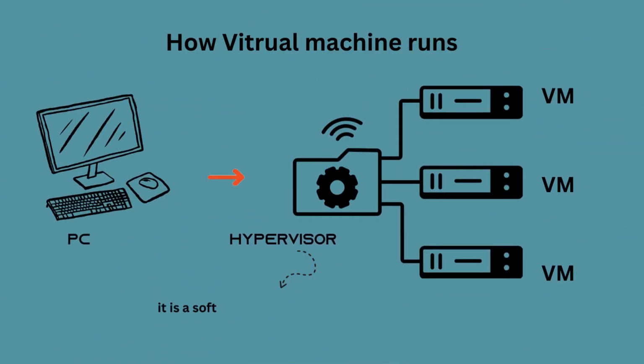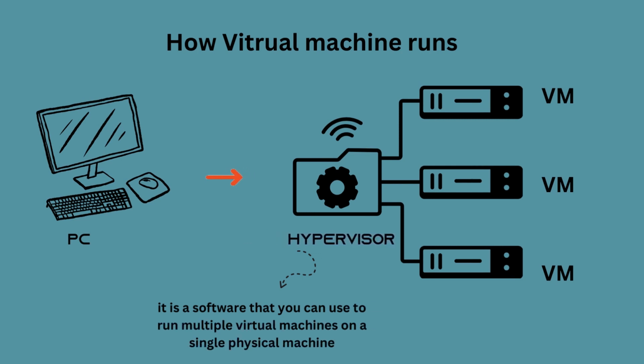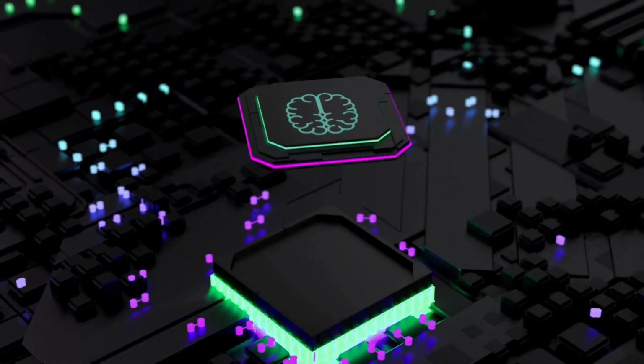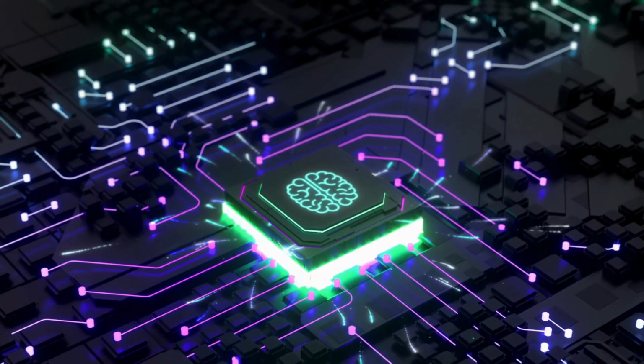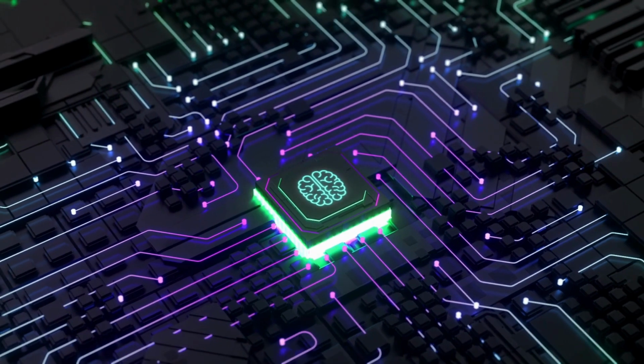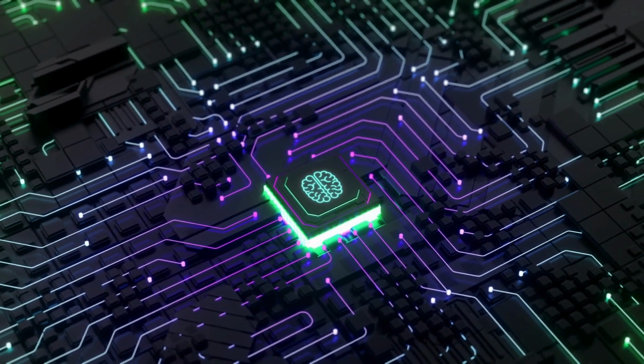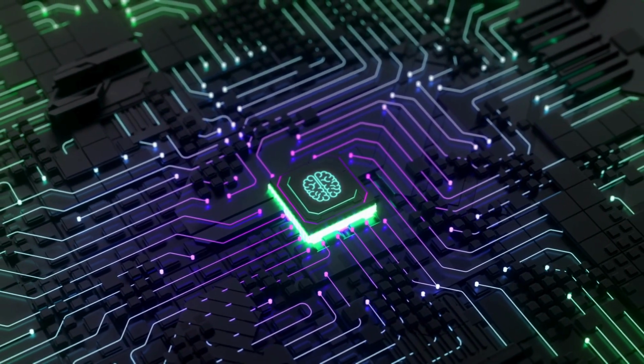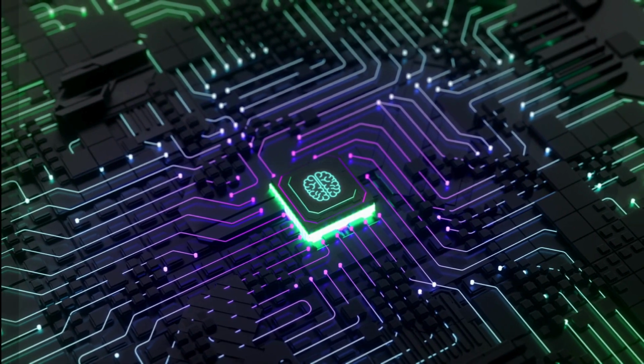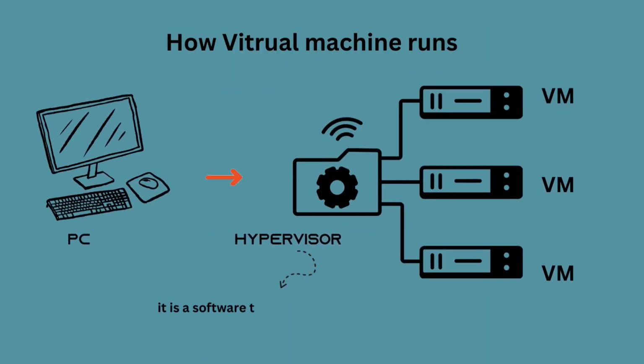Let's learn about how a virtual machine works. A virtual machine works by emulating a complete computing environment on top of the physical hardware. This emulation is managed by the hypervisor, which allocates hardware resources like CPU and memory. Each VM has its own operating system and applications running independently of the other VMs on the same host.